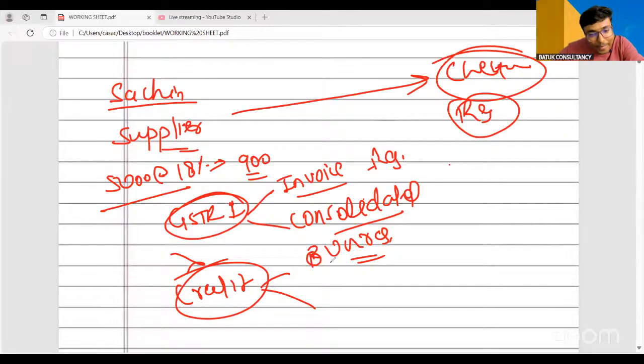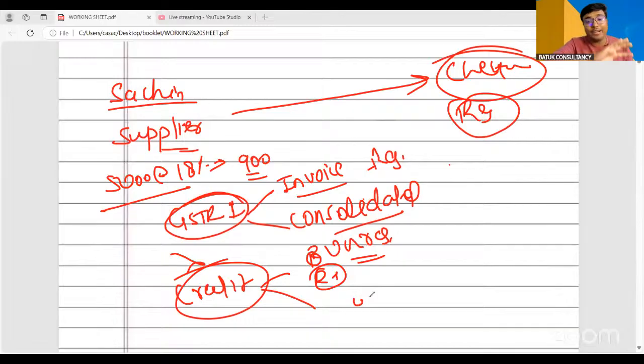So credit notes, registered as well as unregistered, if there is any discount or sales return, we have to report them in this particular return. Now, sir, as we are saying, when the supplier is providing any services to the recipient, the supplier has to make the payment of taxes to the government, and the recipient, if registered, will be eligible to claim the input tax credit. Am I right?